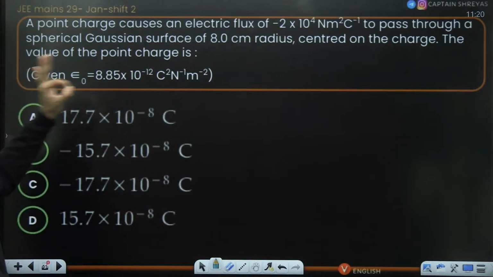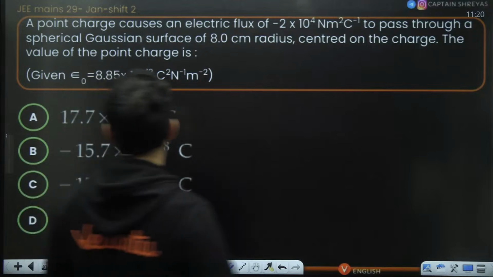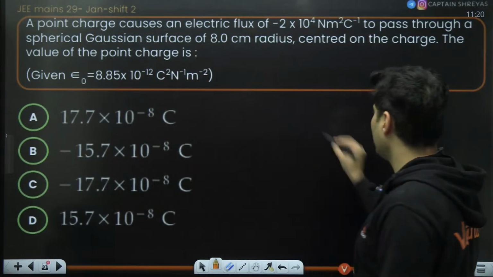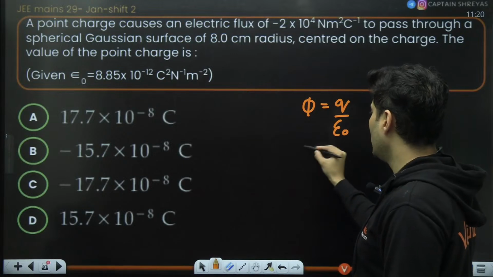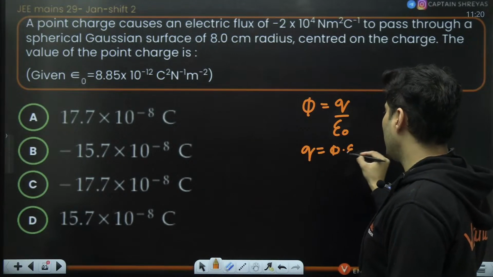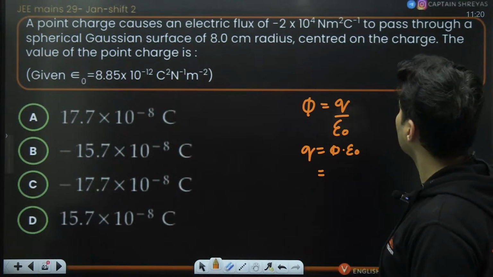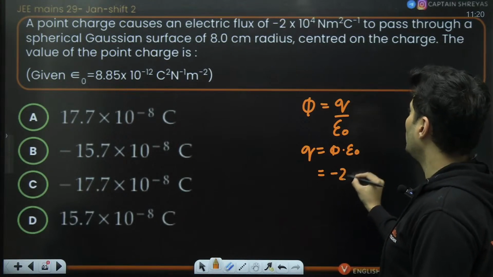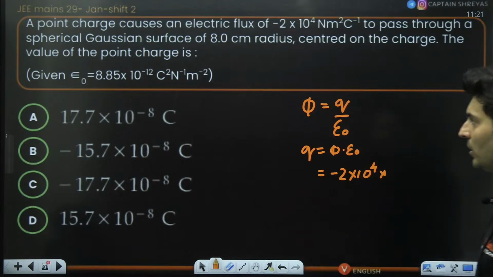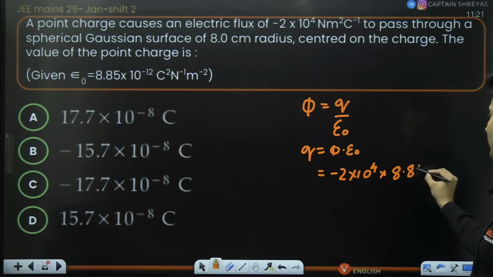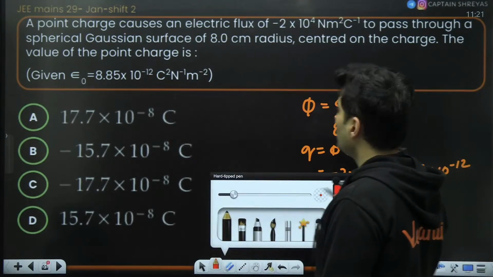Here it is. There is a point charge which causes some flux through a Gaussian surface at the center. What is the value of the charge? This was a direct question because we know that the total flux is Q by epsilon naught. So Q will be flux multiplied by epsilon naught. The flux is given as -2 into 10 to the power 4, and epsilon naught permittivity is 8.85 into 10 to the power -12.